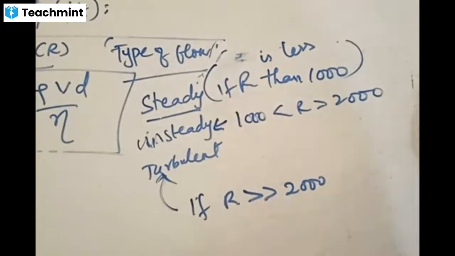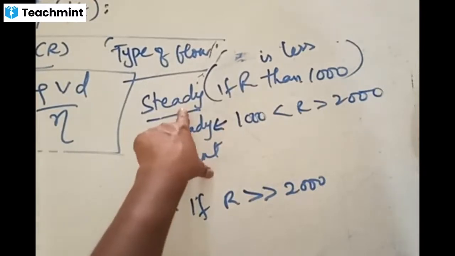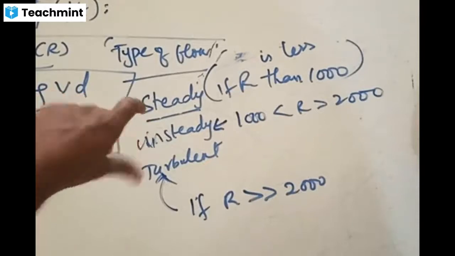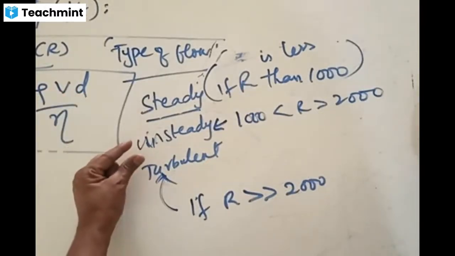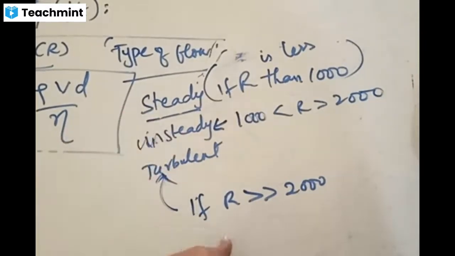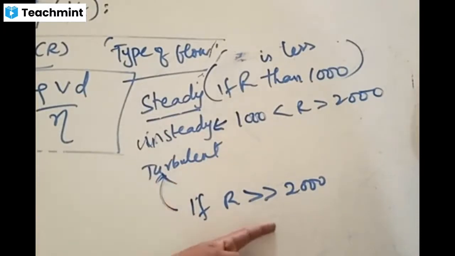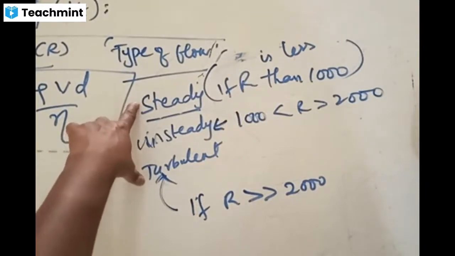Now you can take the example of a tap to understand this. When you rotate the tap slowly, for some time it will have steady flow. When you rotate the tap for water to come out slowly, initially it is going to be steady. At some point of time, what happens? If you rotate it fully, it becomes turbulent clearly. The moment you open the tap completely, water falls randomly in all different directions, then it is called turbulent. Initially, slowly gives us steady, and in between these it goes to turbulent.